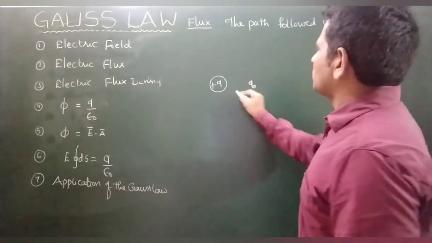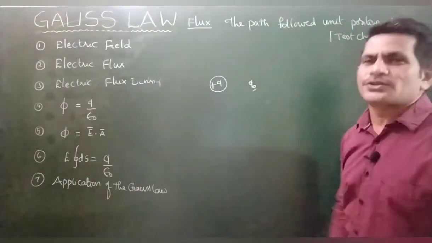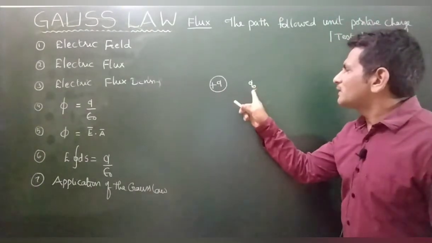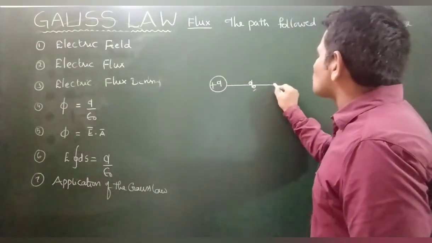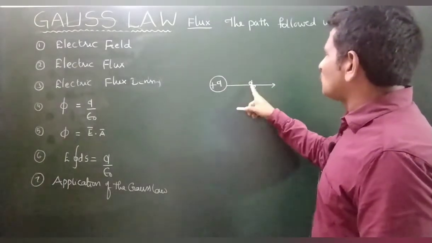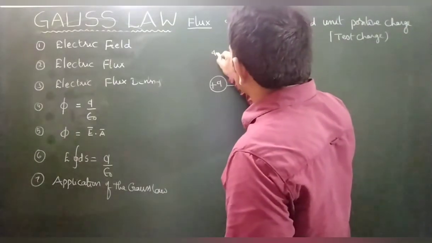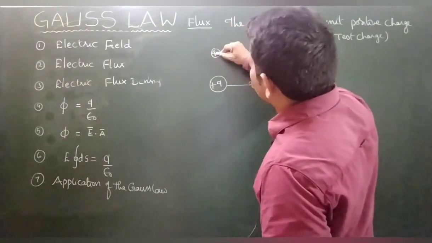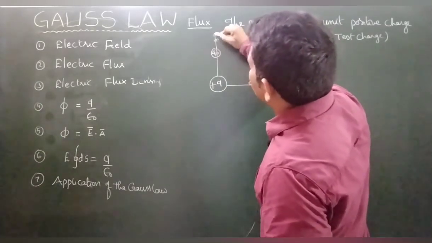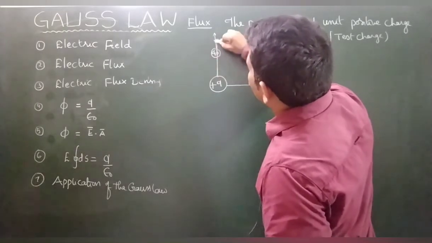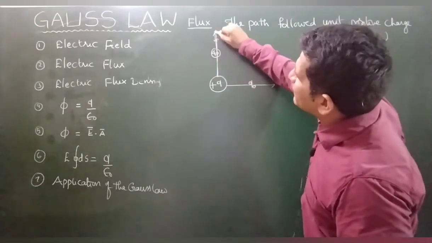This is positive and this is positive. Always the test charge is a positive charge only. Whatever charge you take, the test charge is positive only. This is in repulsion with this, so it has a repulsion in this direction. This will repel the test charge in this direction, so it will occupy a new position and go in this direction. So the path followed by the test charge in this direction shows its property will be exhibited in this direction.